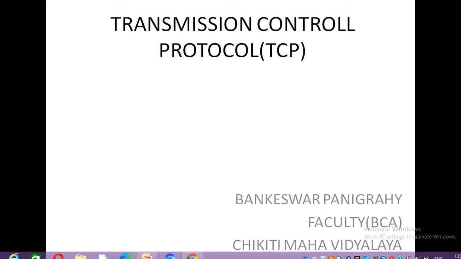Today we are going to start a new topic, that is your transmission control protocol, or simply we can call it TCP. As we have discussed about TCP in our data communication and computer network classes, TCP is a transport layer protocol. It is also called a connection oriented protocol.